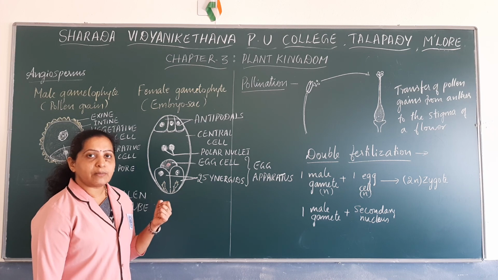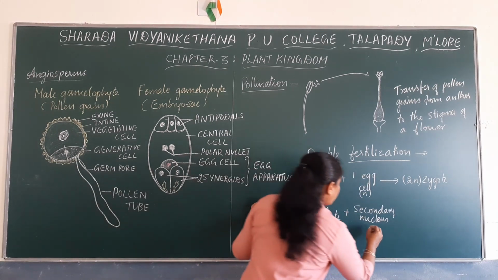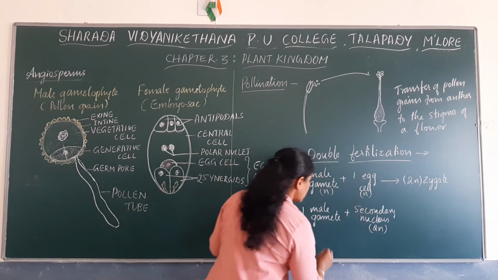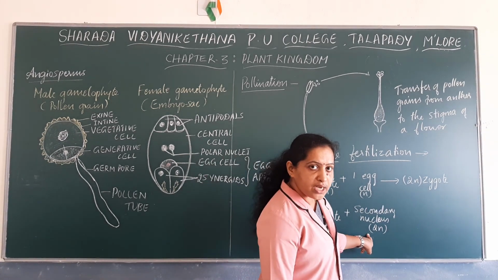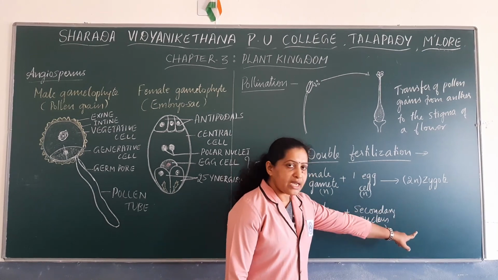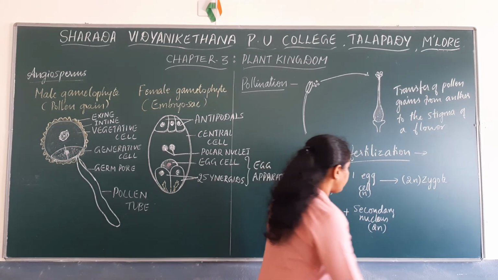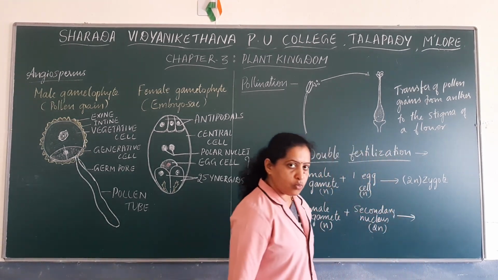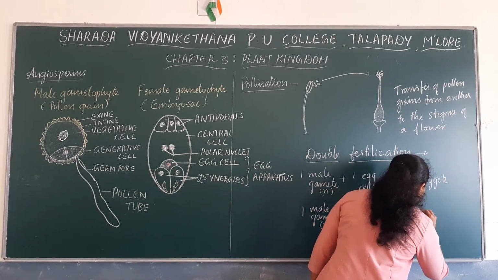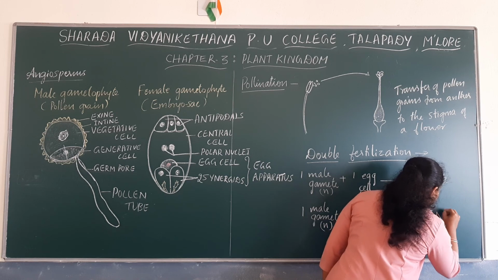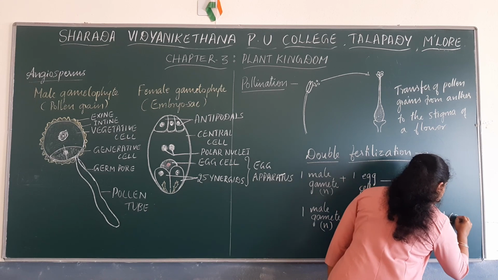The secondary nucleus is diploid because two haploid polar nuclei fuse together to form it. So the male gamete, which is haploid, fuses with the diploid secondary nucleus to form a new type of cell which has 3n ploidy, or 3n chromosomes. 2n plus 1n forms 3n. So the nucleus that is formed is known as the primary endosperm nucleus, which has the ploidy of 3n.